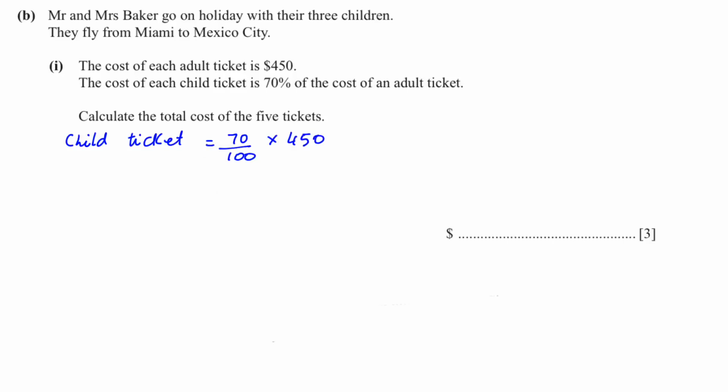Of means multiply, and that is 315. There are 2 adults, so 2 times 450 plus 3 children, so 3 times 315, and we will get 1845. So the answer is $1845.